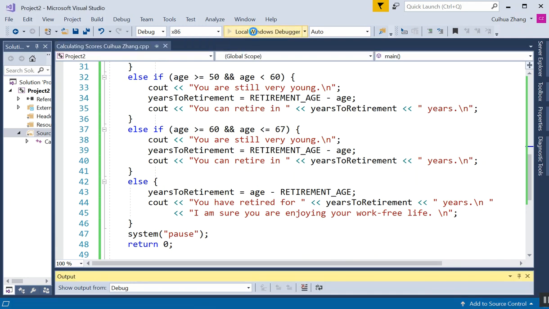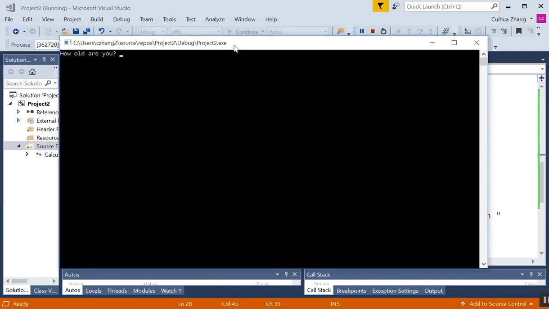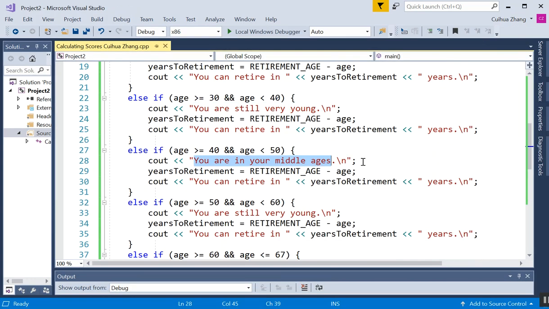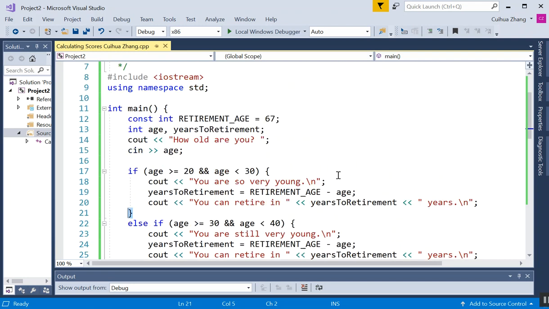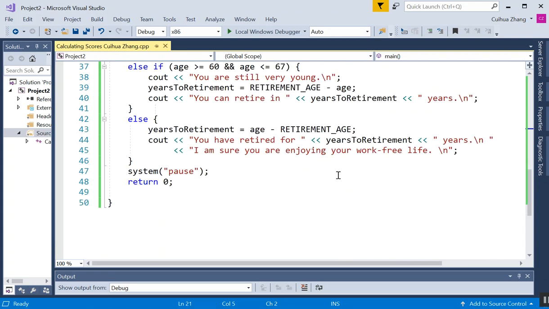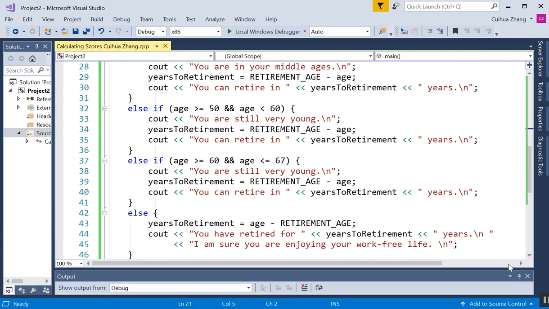Let's run it again and see if I enter an age that's 69. It says you have retired for 2 years. So this program is correct. And I think we discussed everything. This is the multi-branch. And make sure after if, you always have the parentheses. If you have multiple statements, make sure you use the curly braces. Okay, very important. And what else? That's about it. Okay, we are done with this program.